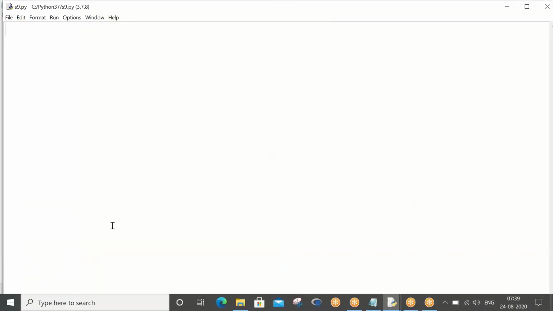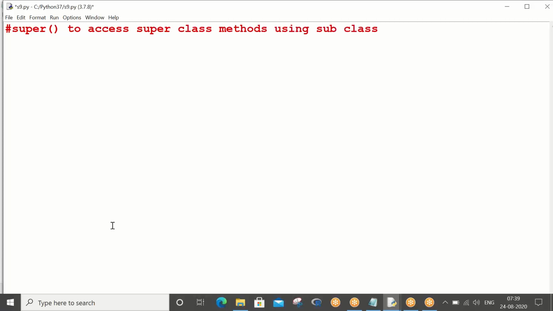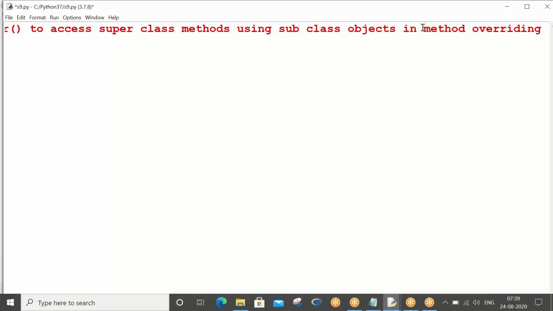So super method to access superclass methods using subclass objects. Okay, using subclass objects, in the method overriding concept.